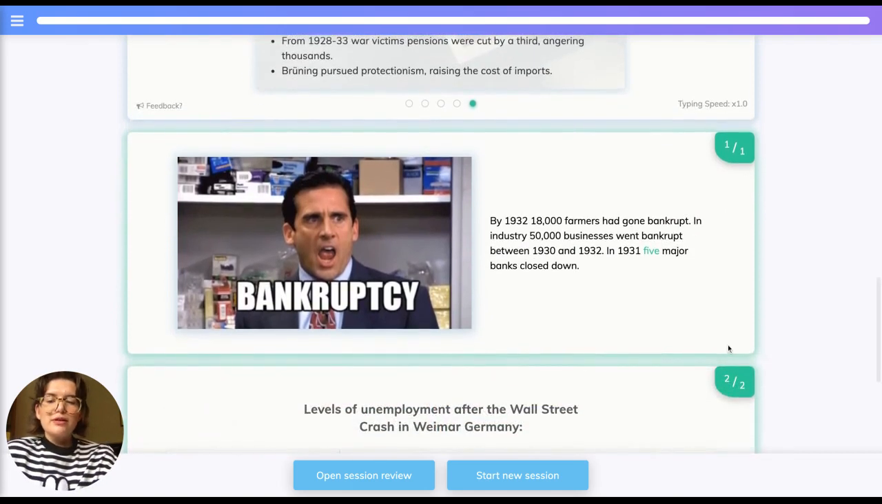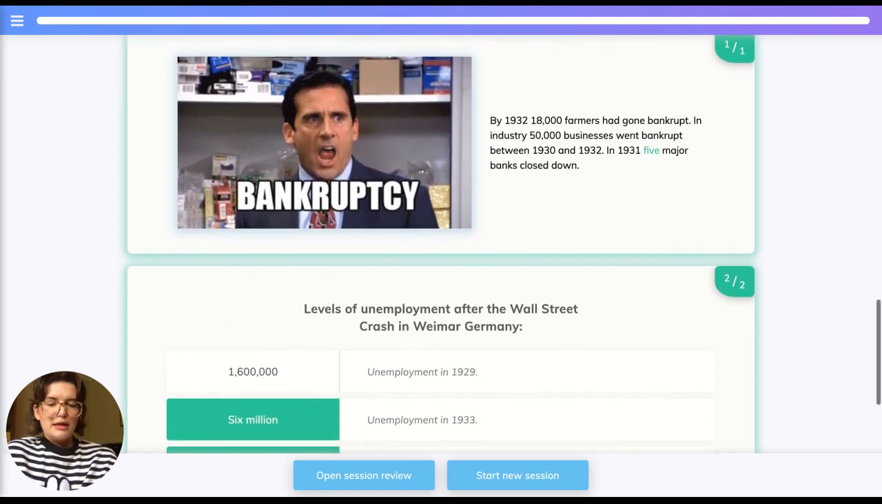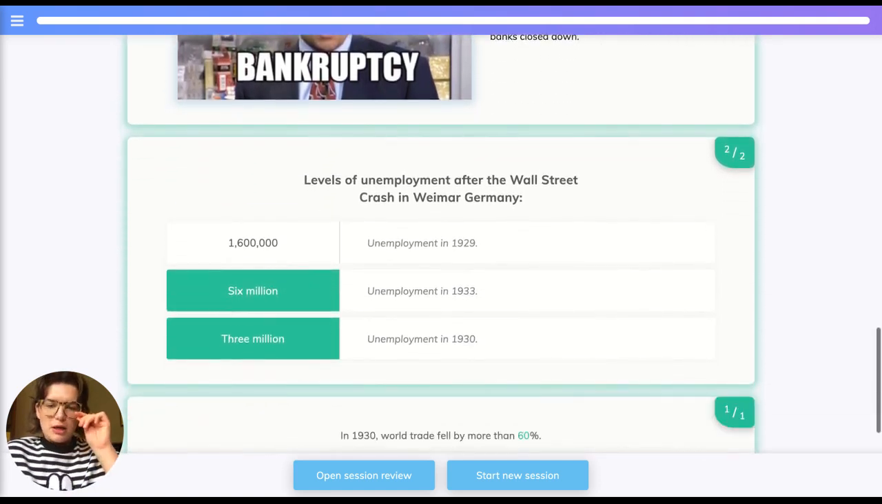So in covering the bankruptcy, which was a consequence of the Great Depression, we know that by 1932, 18,000 farmers had gone bankrupt, 50,000 businesses had gone bankrupt, and in 1931, 5 major banks had closed down. And in terms of levels of unemployment, we know that by 1929, unemployment was standing at 1,600,000, and in 1930, this had jumped to 3 million, and again had jumped to 6 million by 1933.